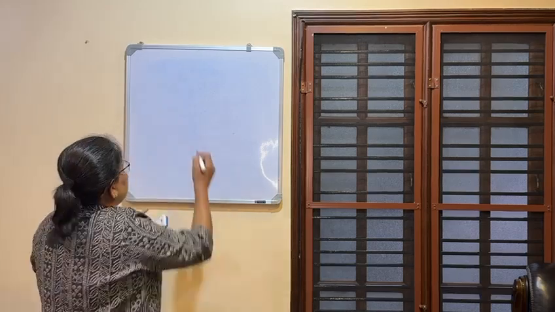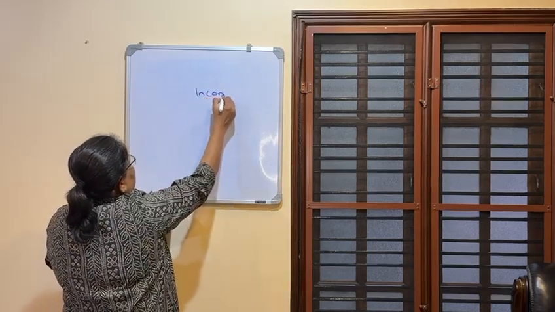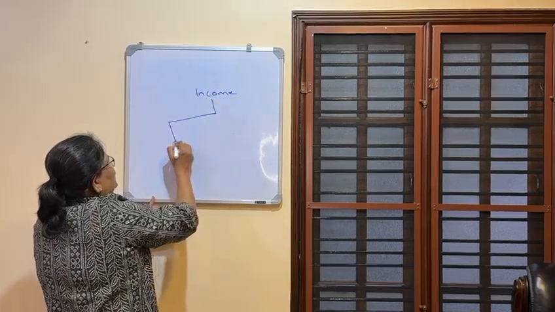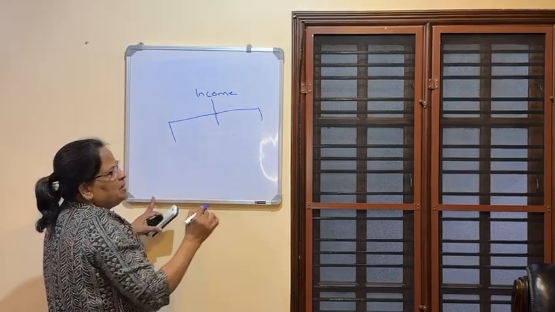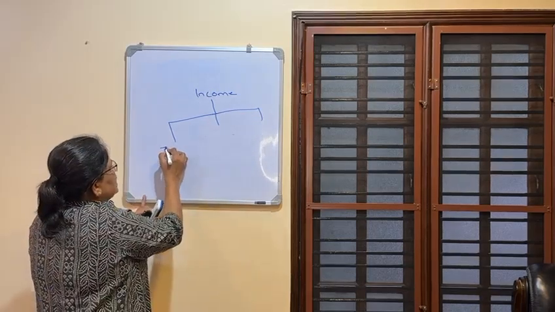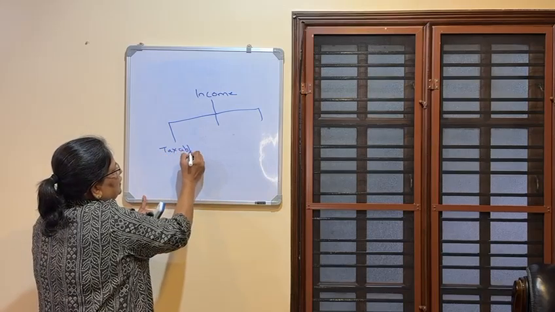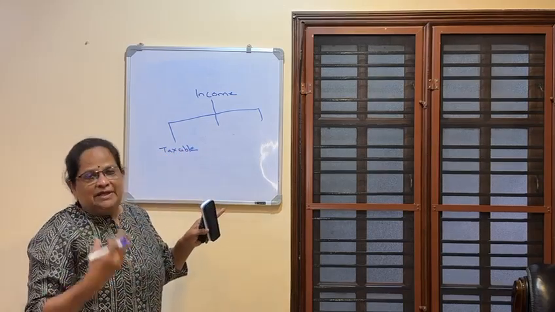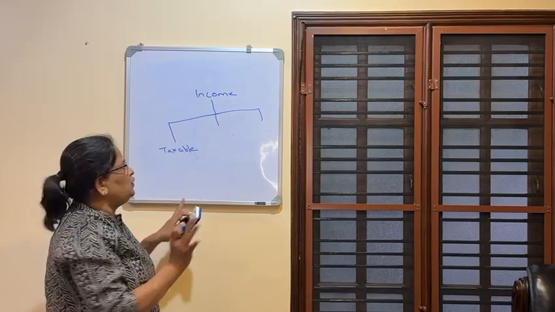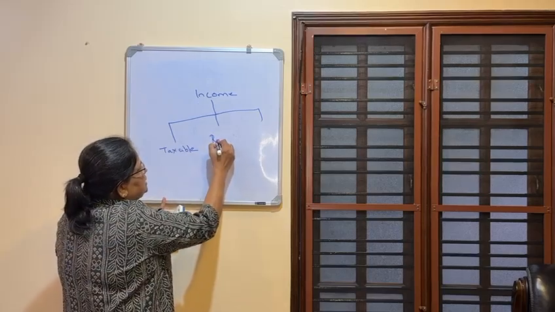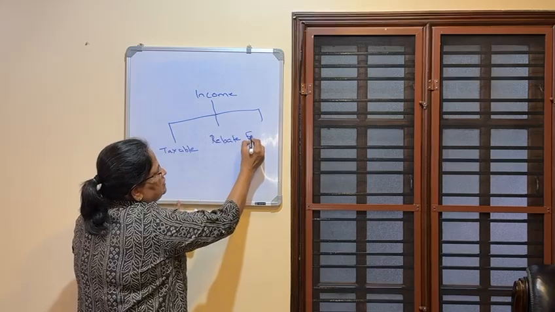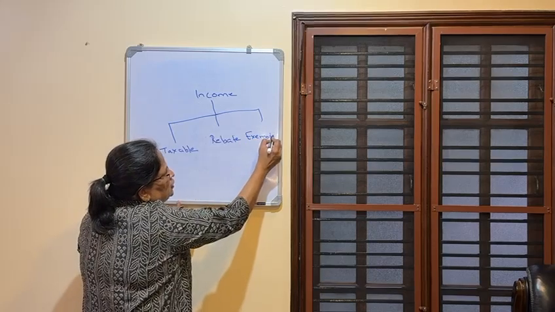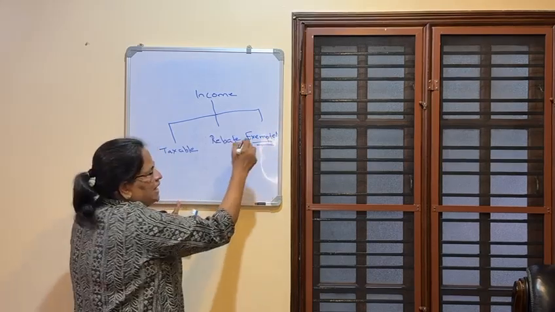So here, if you classify the income, classification of income, we can divide it into three headings. One is income forming part of total income, fully taxable. Say for example, the salary I receive, the dividend I receive, the royalty I receive, fully taxable. Second is rebatable income. Third is exempted income. So in this module we are going to talk about exempted income.